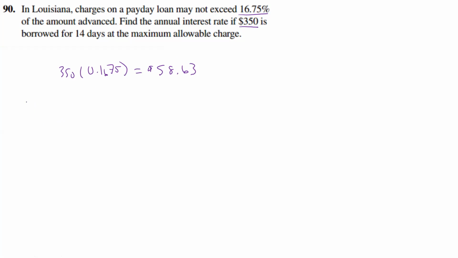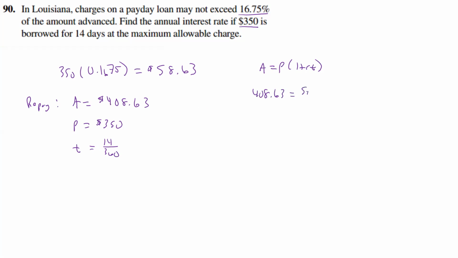And so now let's look at what we're going to be repaying. Well, A is going to be what? Well, it's going to be 350 plus the 58.63. So that's going to give us 408.63. Our principal was 350. Our time was 14 days, so 14 out of 360. And so A equals P times 1 plus RT is our formula we're going to use. A is going to be 408.63 equals 350 times 1 plus R times 14 over 360.